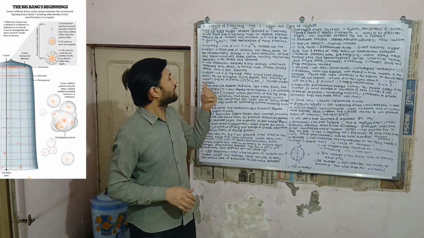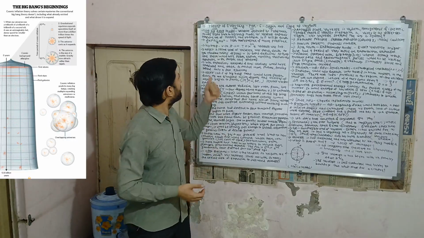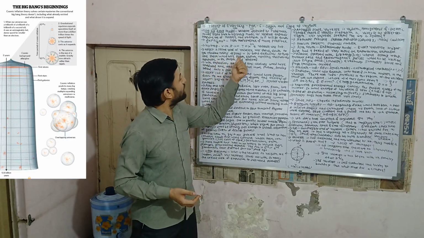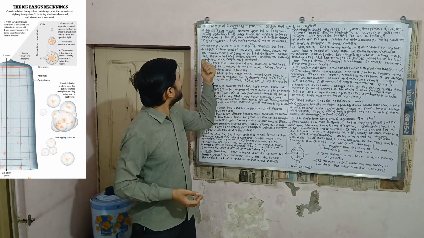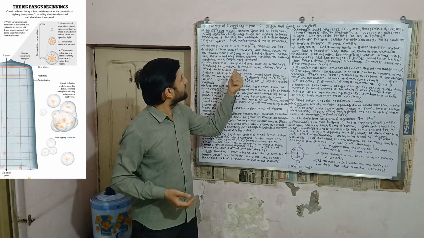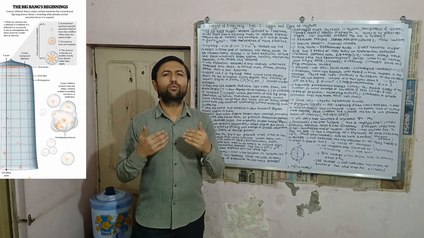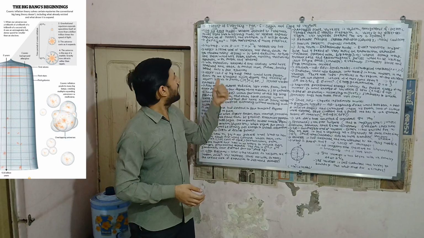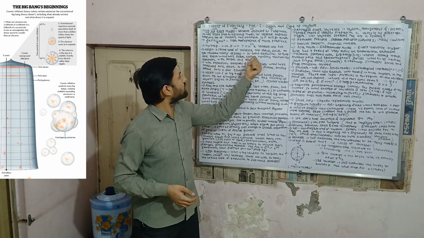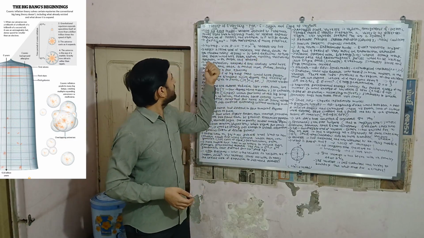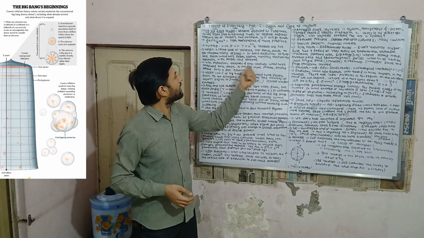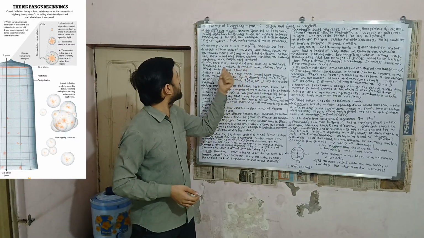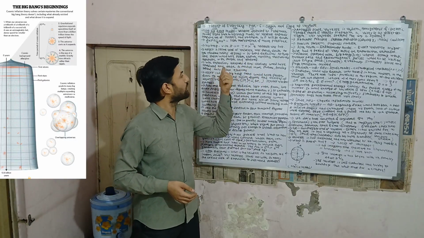Thereafter, when the explosion occurred, after 1 second, the temperature of the universe fell down to 10,000 million degrees, which is also a very big amount and is equivalent to a hydrogen bomb explosion. At that time, there would have been photons, electrons, neutrinos, antiparticles together with protons and neutrons.